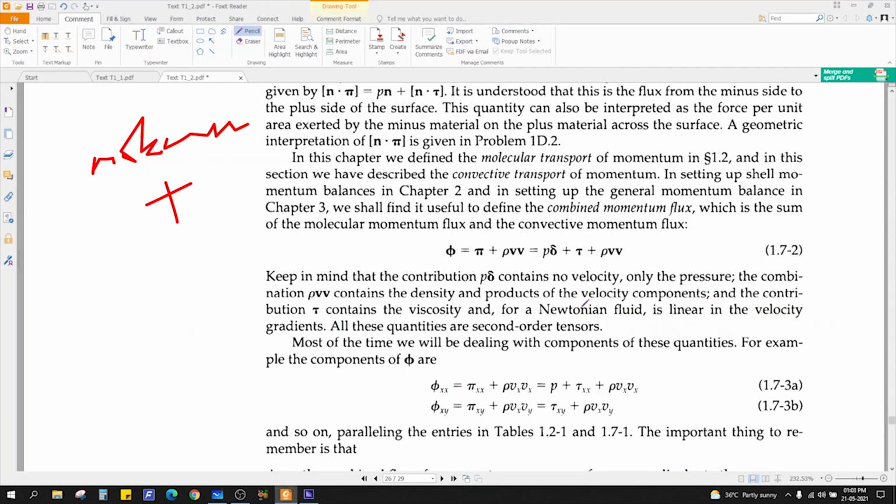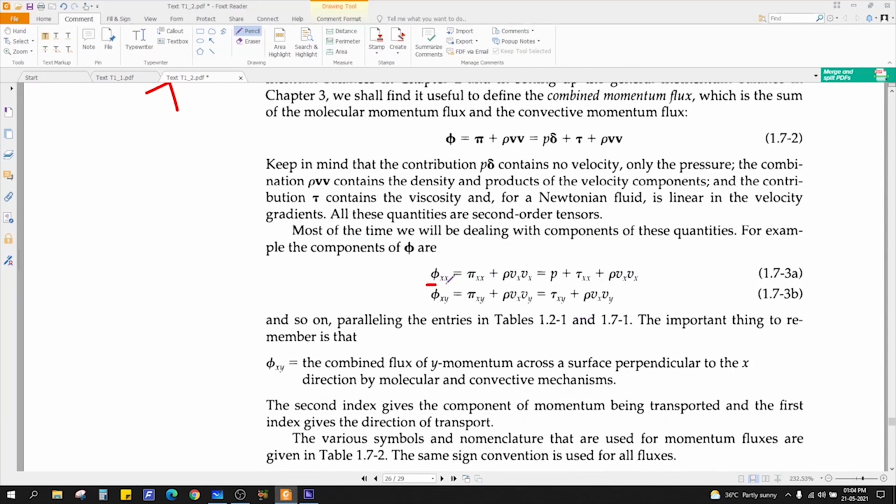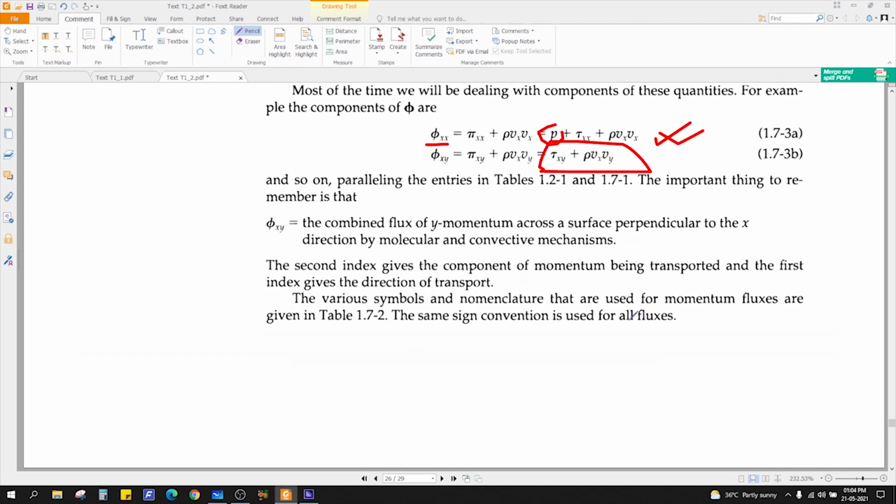Okay, you can similarly write phi, the total momentum stress, for i equal to x, j equal to x. You just put in the indices and you will get your formula. Since this is in x direction, there will be pressure, while for xy there will be no pressure, only shear stress and convective, because the Kronecker delta will be 1 or 0, sorry. So this is nothing but the combined flux of, see, the second index is the direction of the flow or the force direction, so the combined flux of y momentum across the surface perpendicular to x.